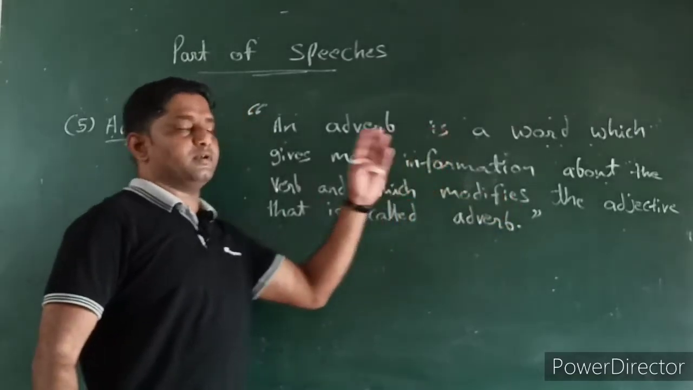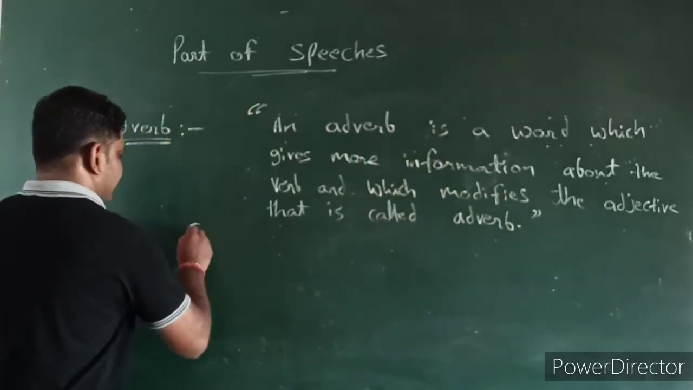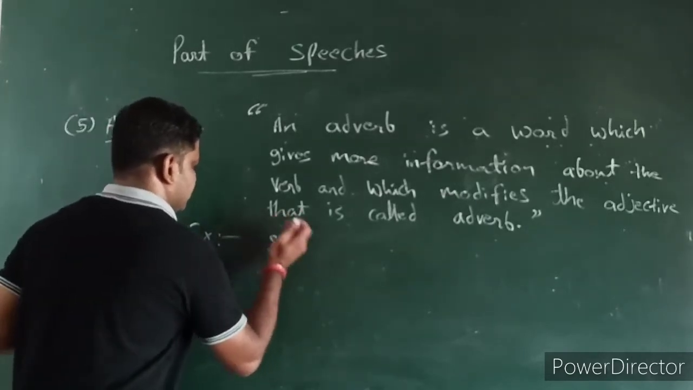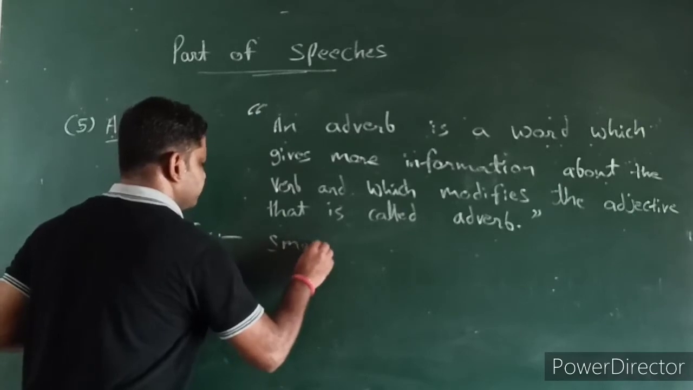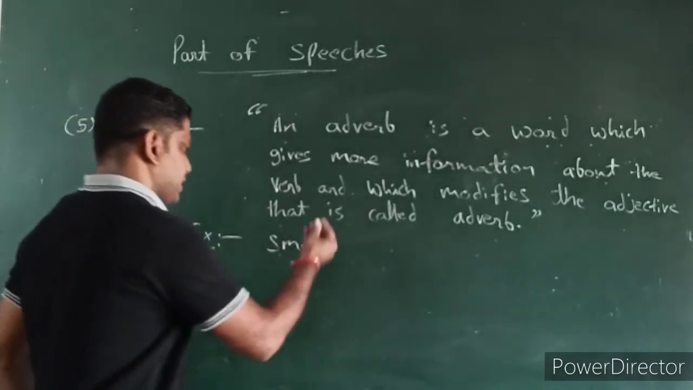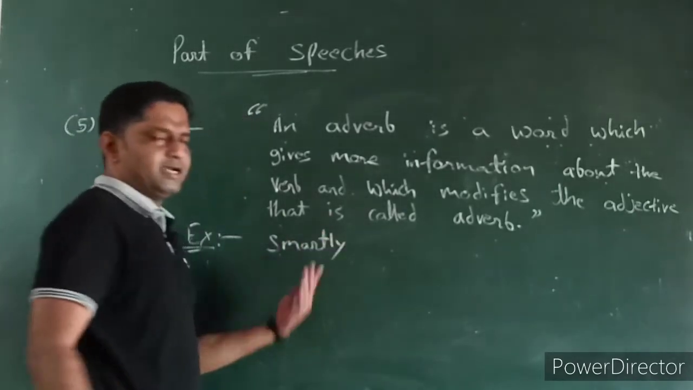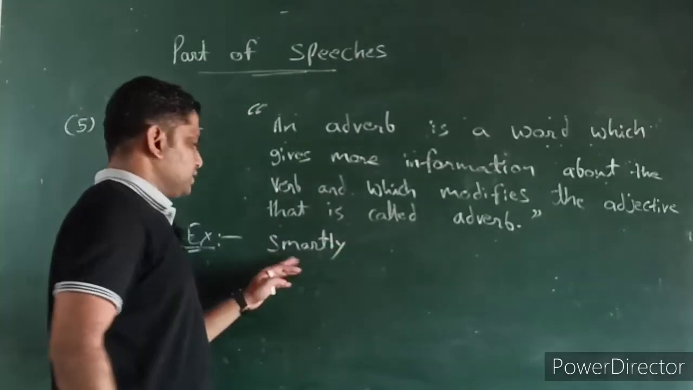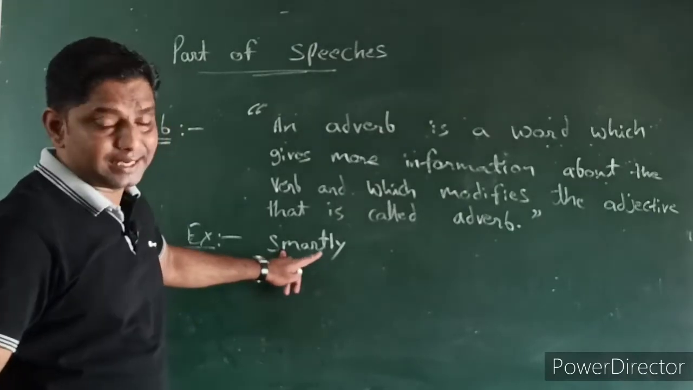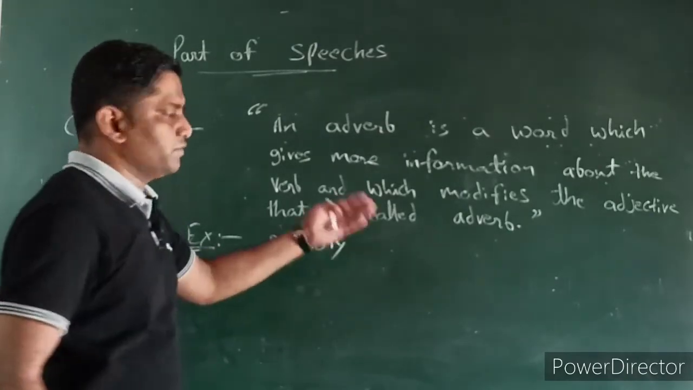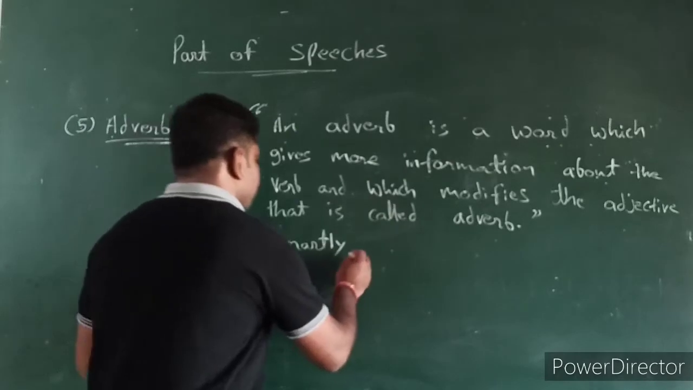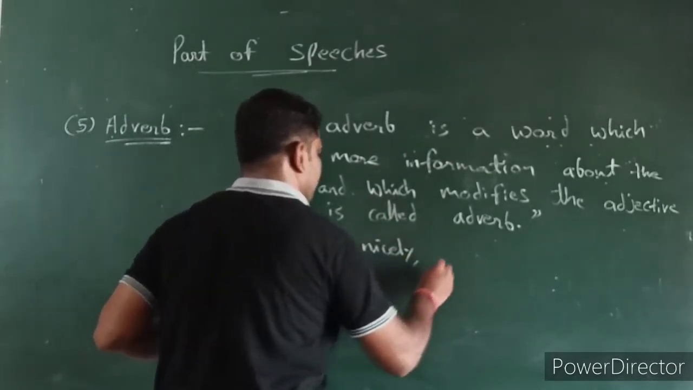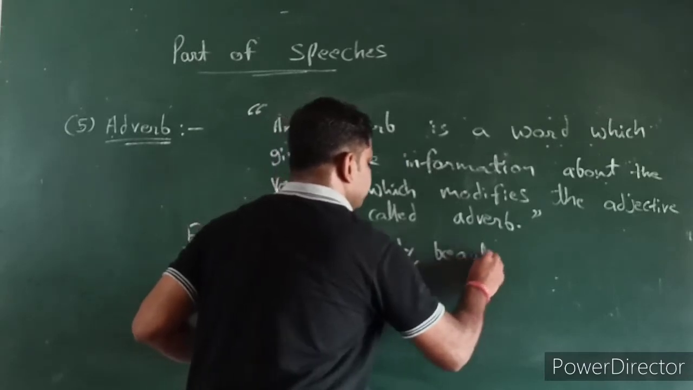Which modifies the adjective. It means we have already seen the adjective. Like I'll explain, now this we consider smart. If I add ly, it becomes adverb. Very simple. Whenever we get a word including ly, that is obviously considered as an adverb: smartly, nicely, beautifully.